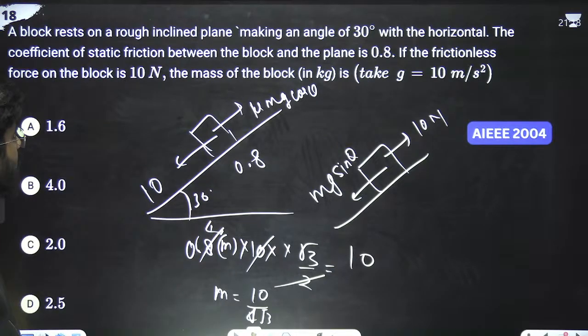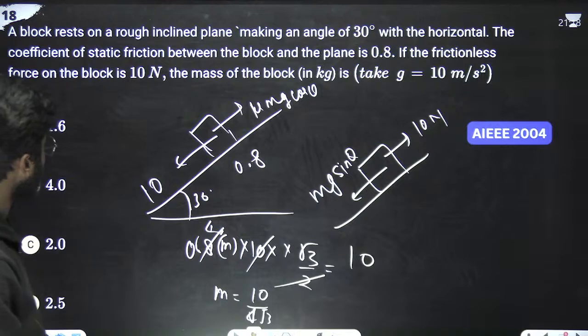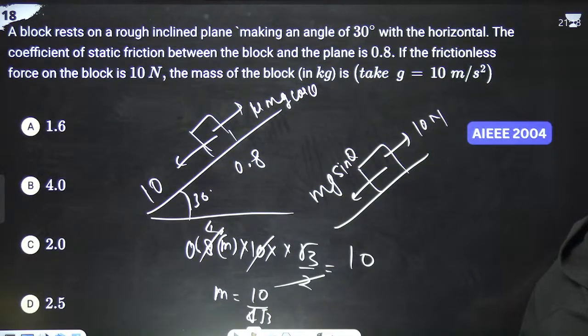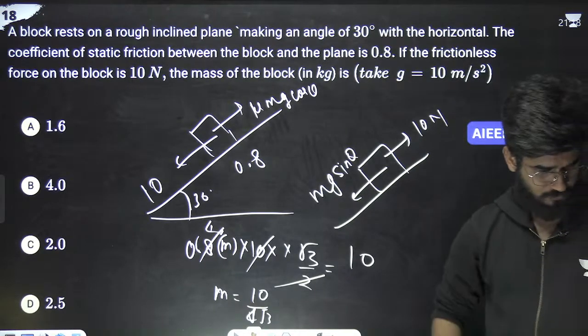Have I done something wrong? If the frictionless force on the block is this. Just check once. Listen to me very carefully.